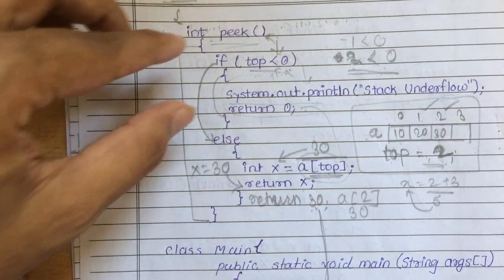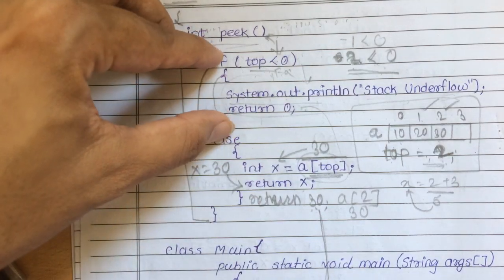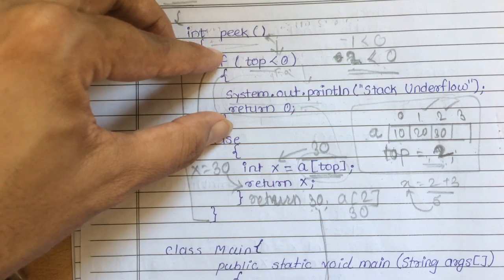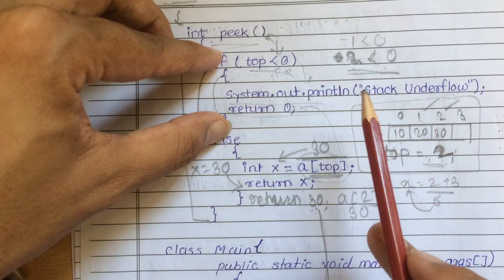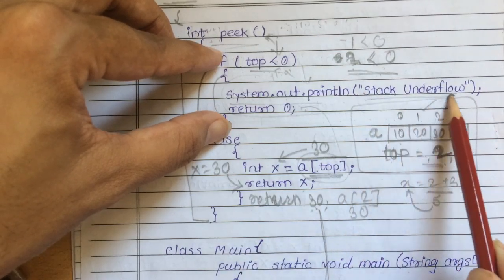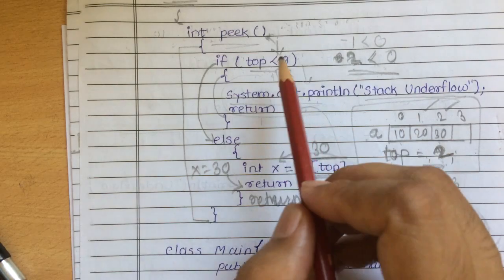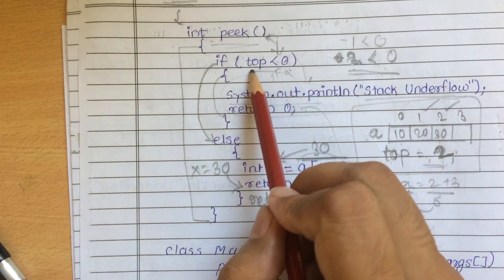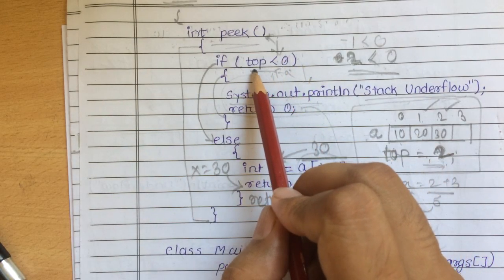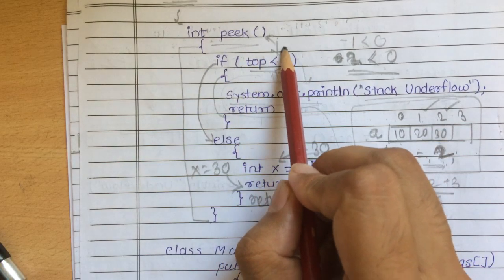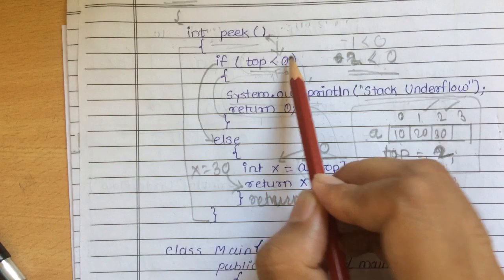In peek, in the first case, we check whether elements are present in the stack or not. If elements are not present, we simply write stack underflow. And for that we have used this condition, top is -1. So here we have used the condition to check whether top is